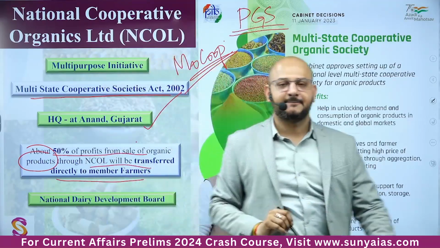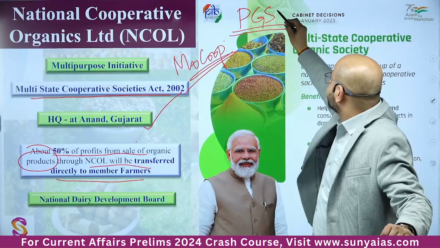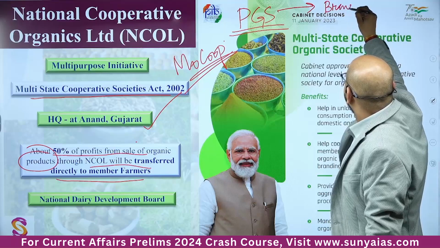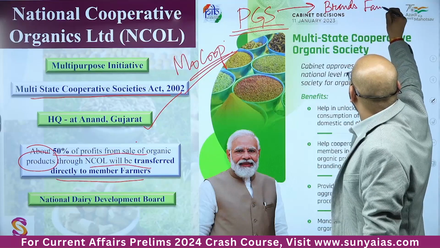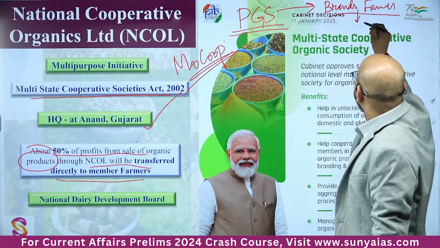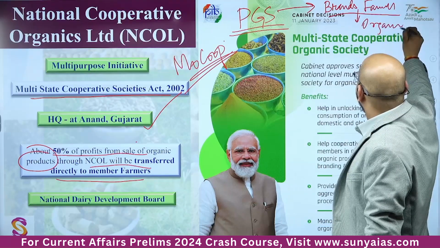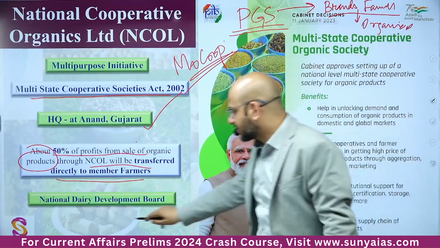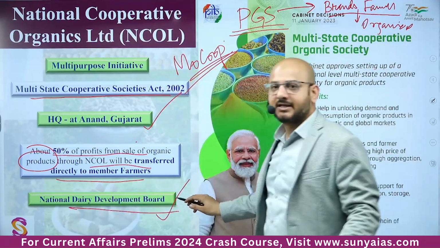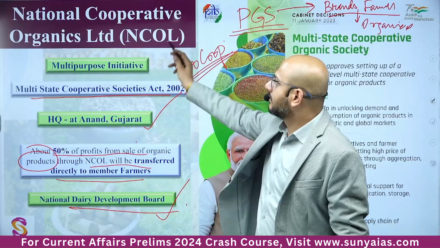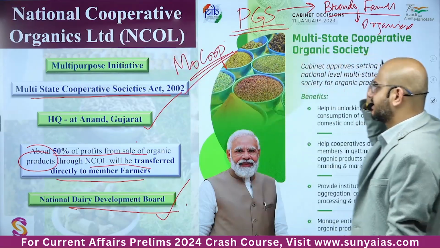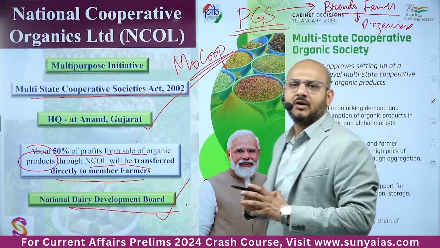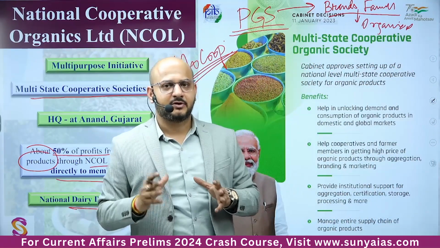पार्टिसिपेटरी गारंटी स्कीम, according to this हम क्या करते हैं, we are giving brands to the farmers for organics. This will help them earn more and more money. National Dairy Development Board, basically it is a promoter of the NCOL, National Cooperative Organics Limited. It's a multi-purpose initiative that will help in mobilizing the organic sales in India, organic product sales in India.